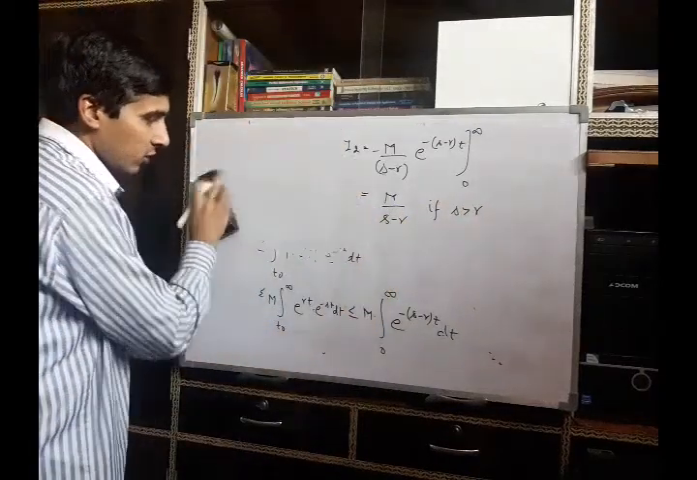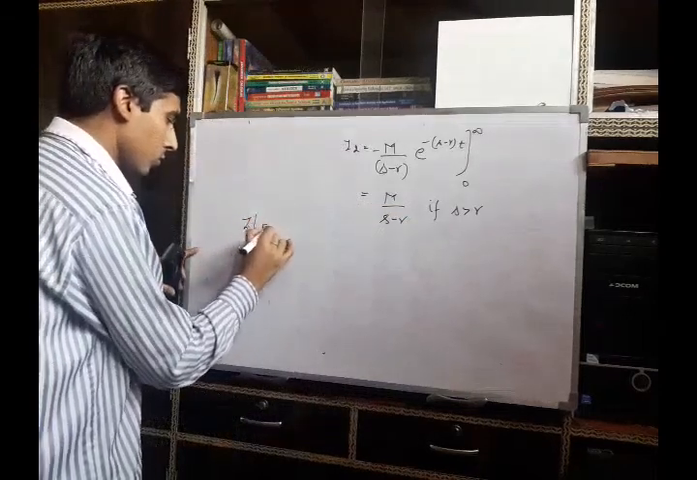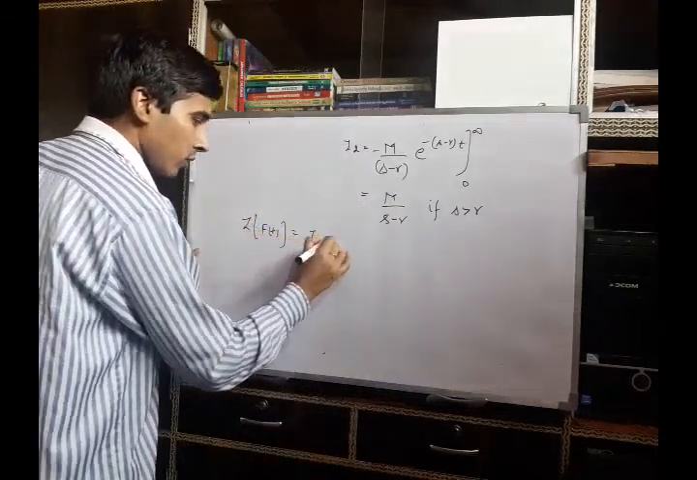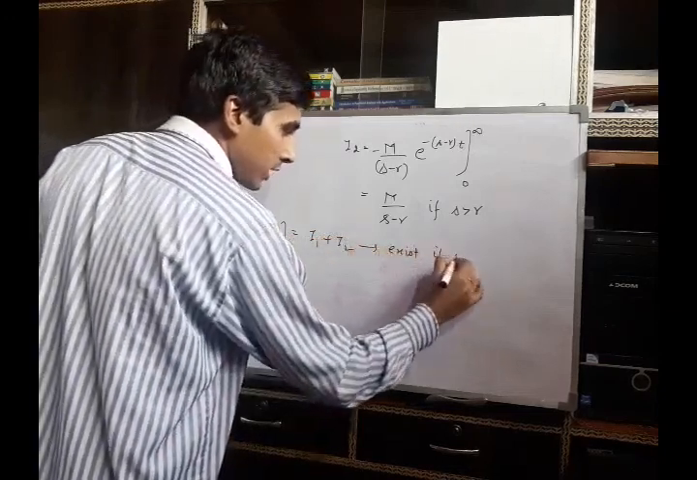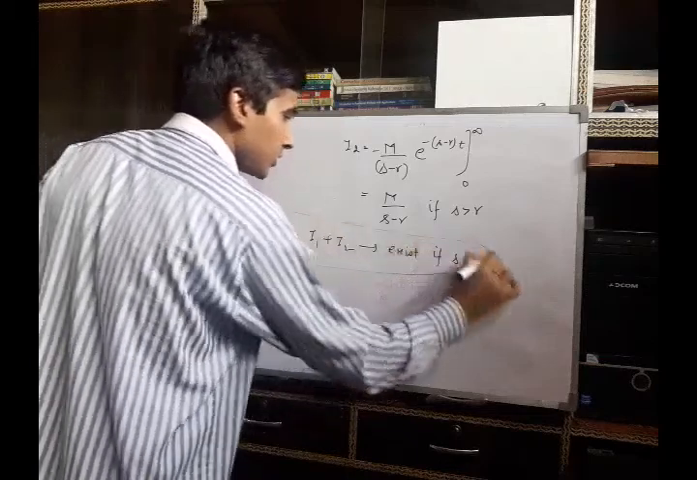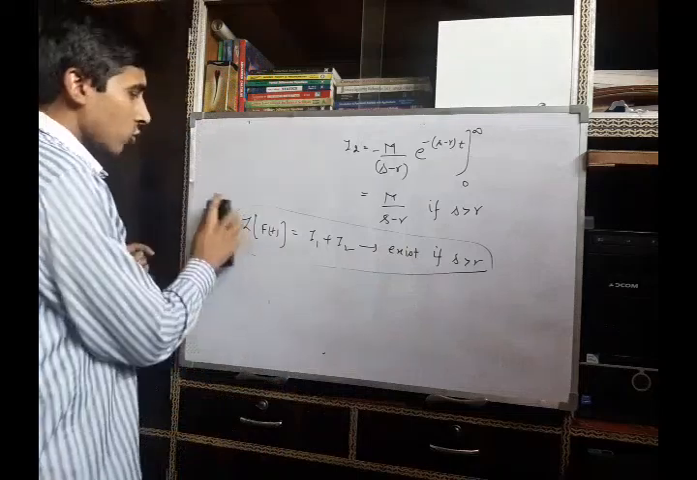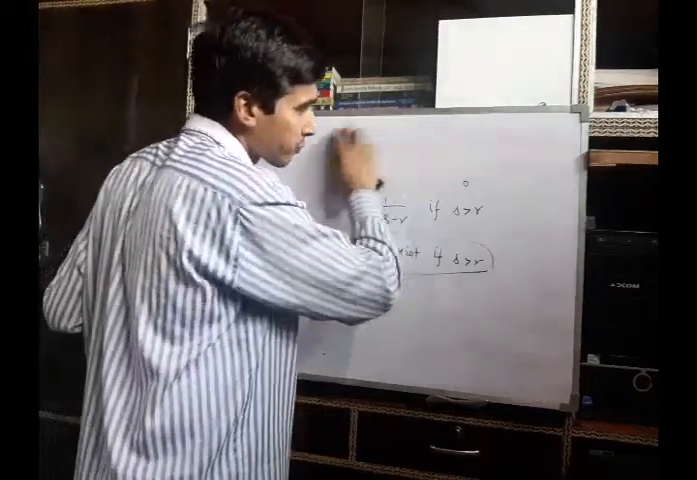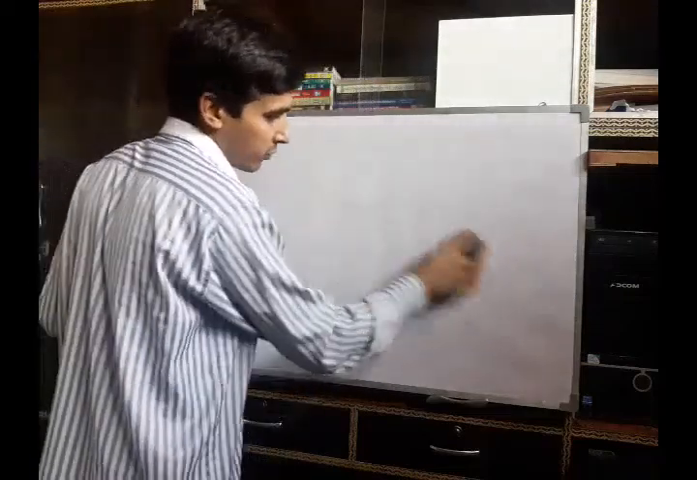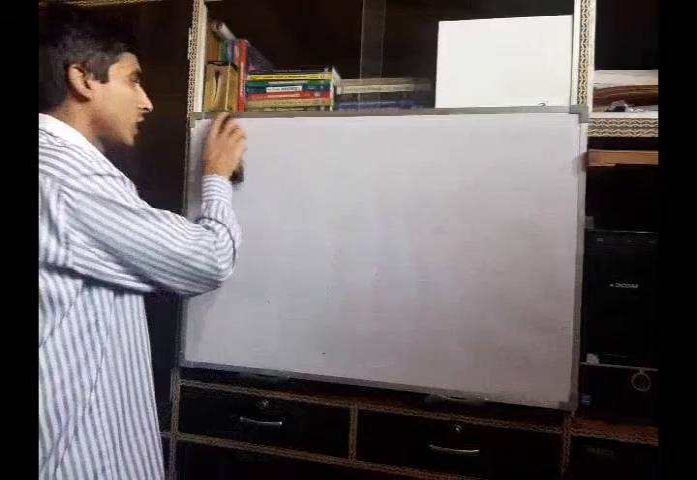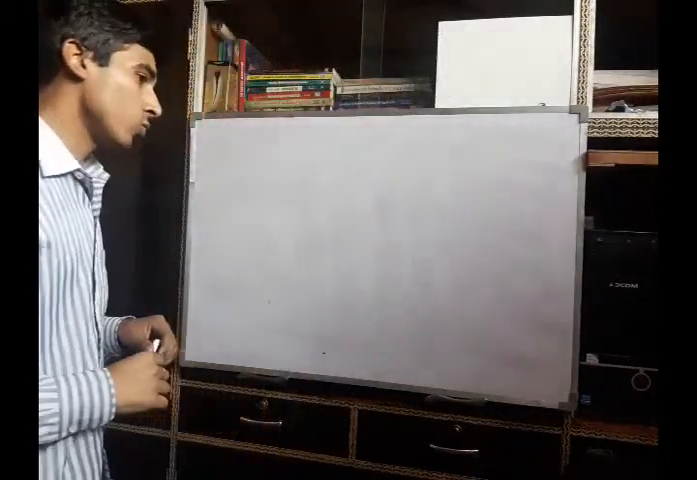So we can say that the Laplace transform of the function, which is I1 plus I2, will exist if s is greater than gamma. This is the proof of the existence theorem. Now in the existence theorem we are saying that if the function is piecewise continuous and is of exponential order, then the Laplace transform of that function will always exist. But the converse of this statement is not necessarily true.